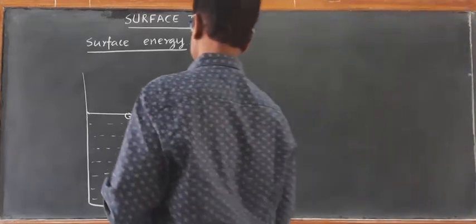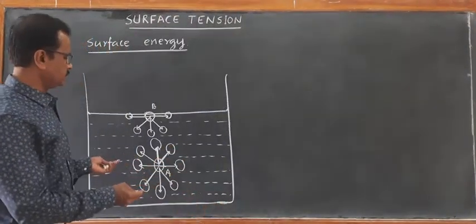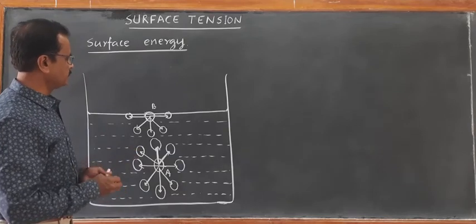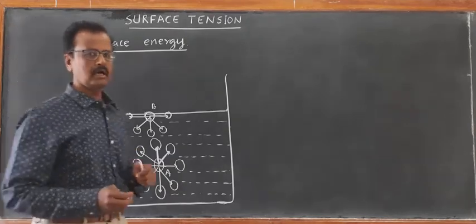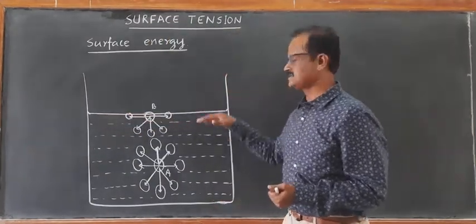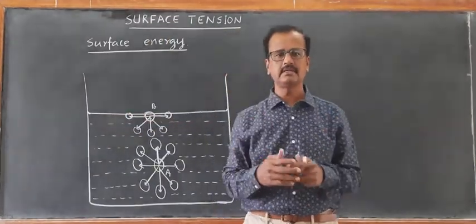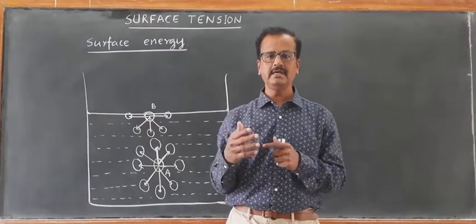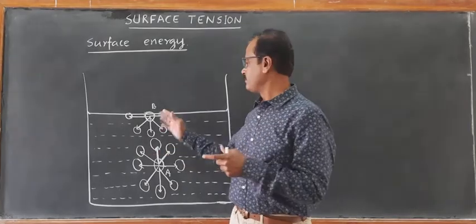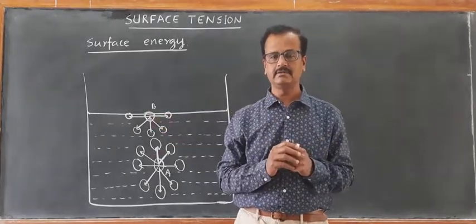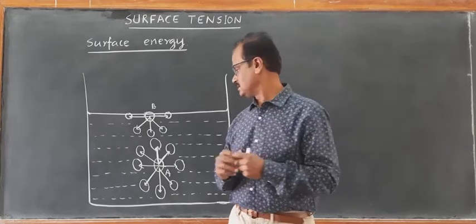Now let us consider water being taken in a container. Now we are going to discuss how the molecules on the surface possess the additional energy. The phenomenon of possessing additional energy per unit area of the surface is termed surface tension. How is it? Let us see.